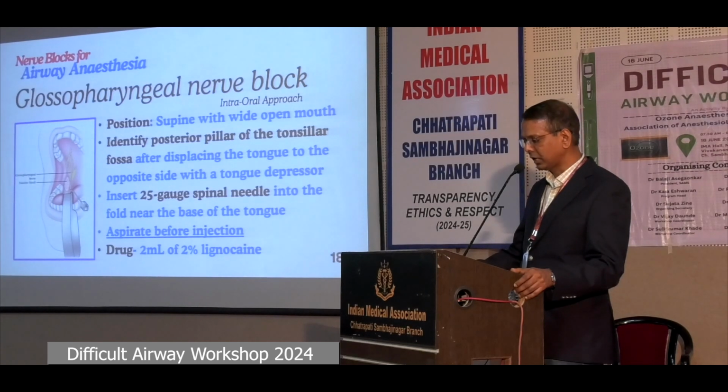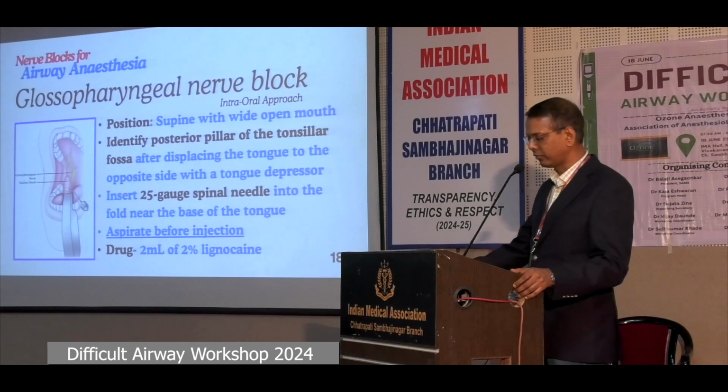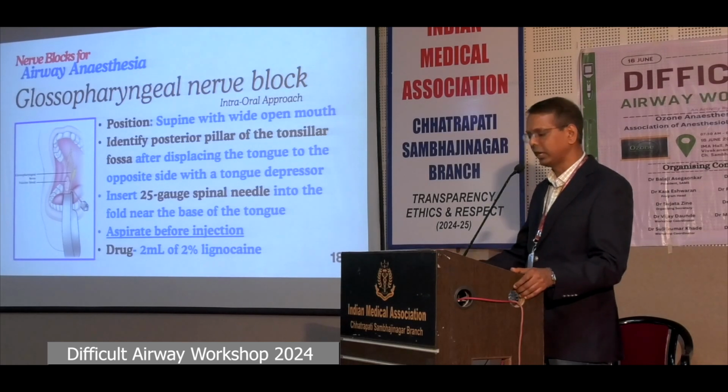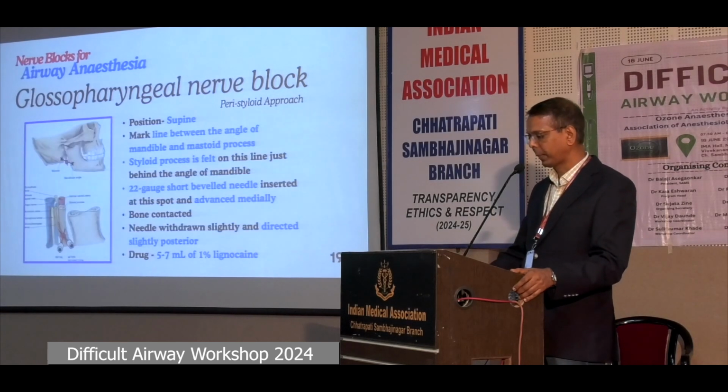A syringe is attached and aspiration is done. If air is aspirated, the needle is not advanced further. If blood is aspirated, the needle is redirected more medially. We inject 2 ml of 1% lignocaine, not 2%, in the caudal portion of the posterior pillar.